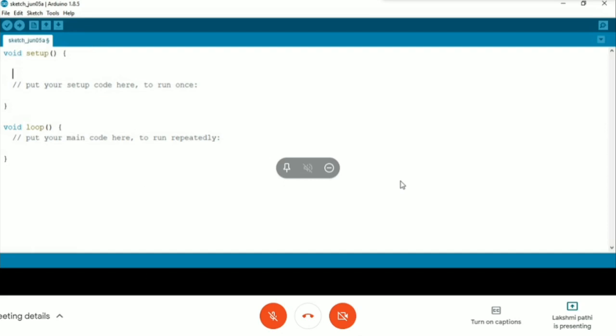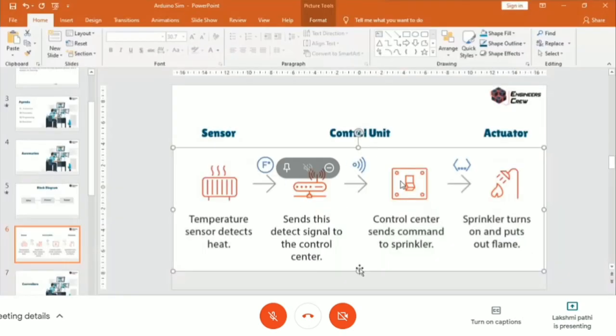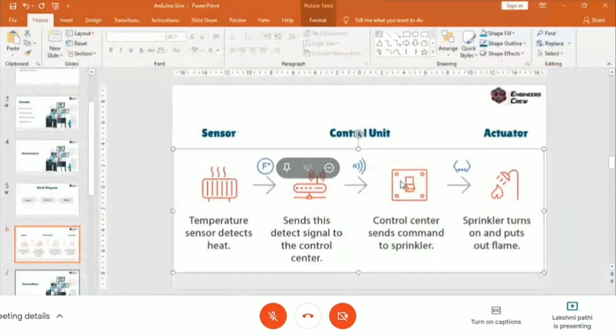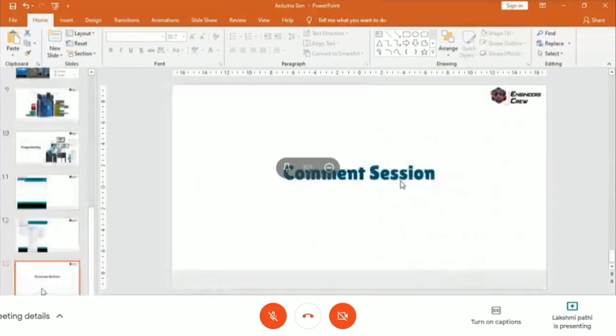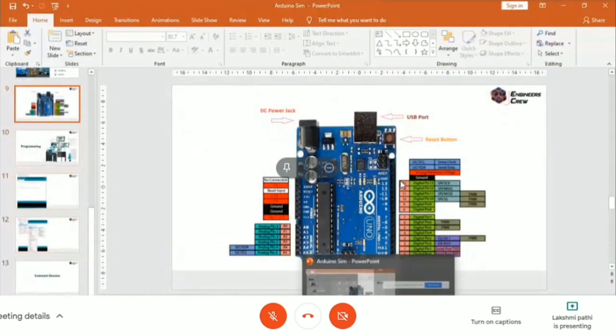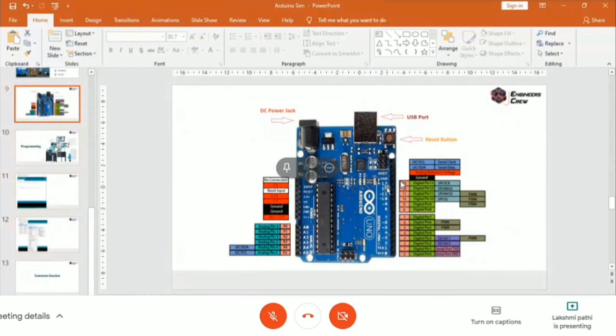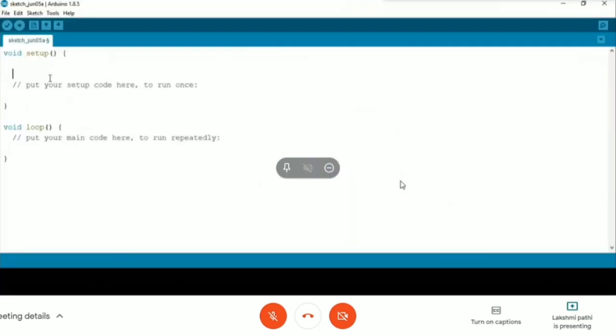I have nearly 13 pins in a digital manner, so I have to choose one of the pins for my program. This is pin number 1, pin number 2, pin number 7, up to pin number 13. My favorite number is 7, so I'm starting with pin number 7. In pin number 7, I have to connect my LED, and the LED will glow on and glow off. LED is not an input device, we use it for output, so we have to define the 7th pin as our output.